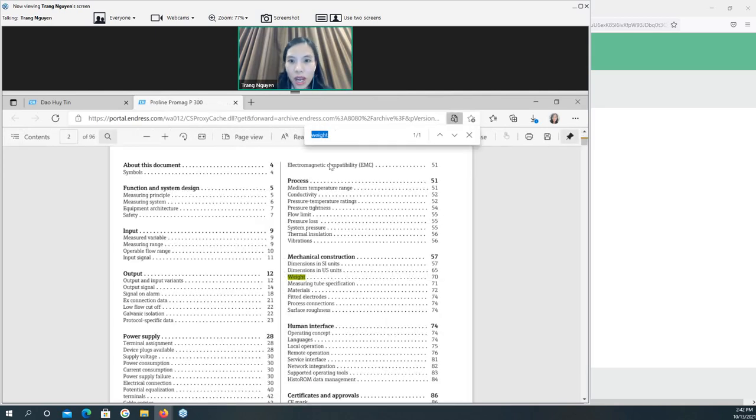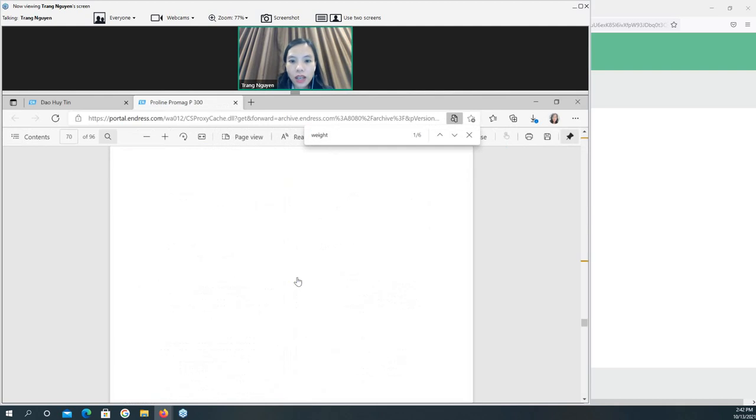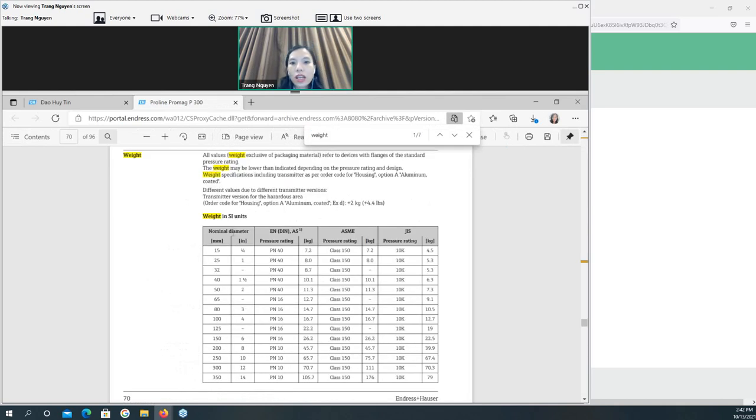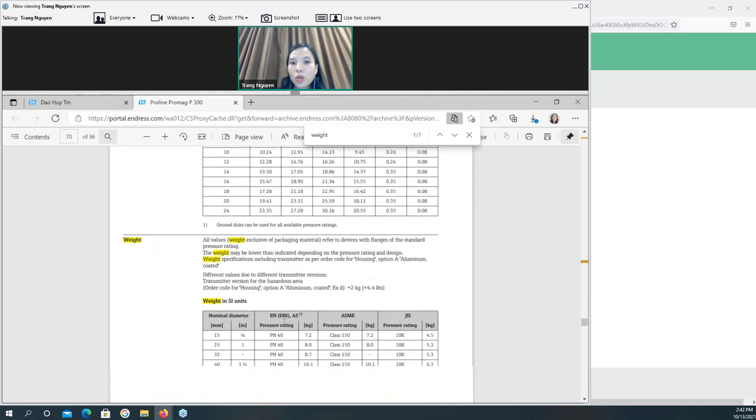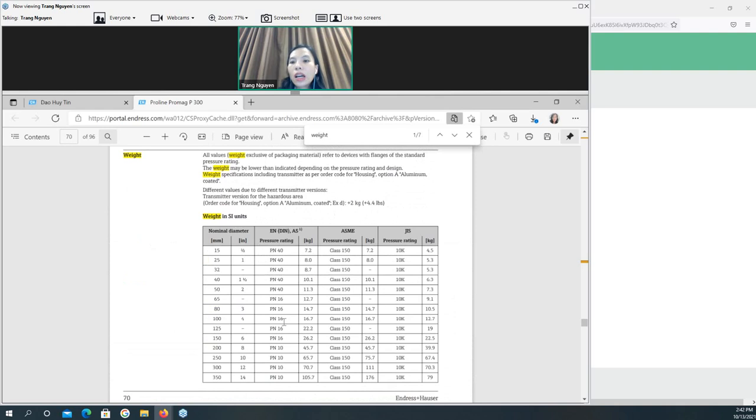Once you download the TI here, you can search the weight of the device. You type the weight, and then you click here. When you see the TI of the product, it will show you the weight referring to the device with the flanges. So it means that if the flange you choose varies, the weight will vary as well. From this documentation, you can find the weight of the product.